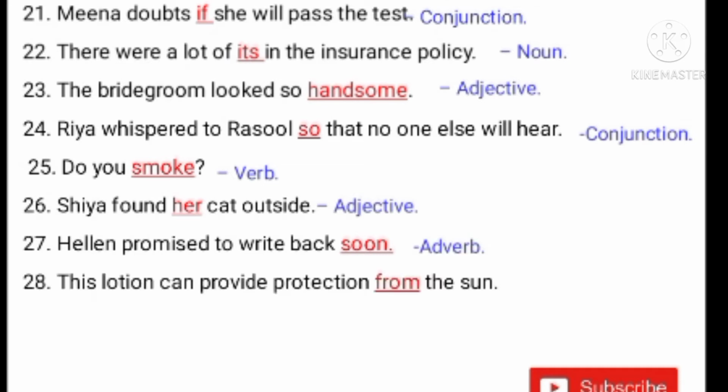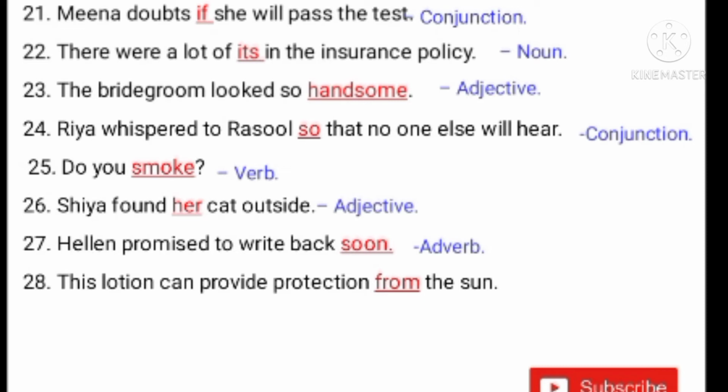Helen promised to write back soon. Here the word soon is an adverb. Here, write back soon. So here it is an adverb. It adds something to the verb, adds something to the adjective, and adds something to another adverb.